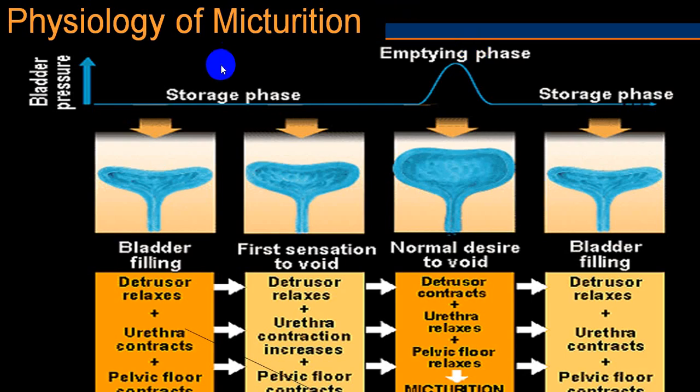So you have a storage phase and you have an evacuation phase. In the storage phase, there is a desire for evacuation, and then during evacuation the detrusor muscle contracts, the internal sphincter relaxes, and the external sphincter also relaxes. You will have voiding, or what we call micturition. After that, the detrusor muscle will relax because the sympathetic system is now stimulated. Detrusor relaxation, internal sphincter contraction, and somatic stimulation will give rise to contraction of the external sphincter, and there will be storage.